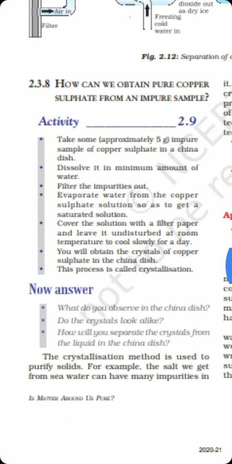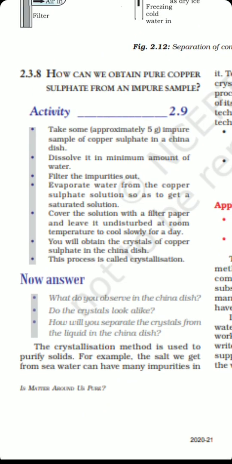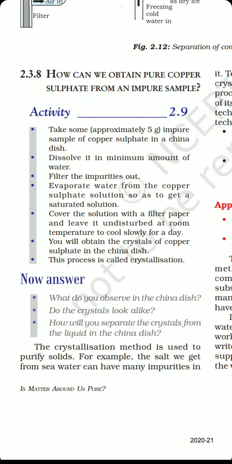Now let us see how can we obtain pure copper sulfate from an impure sample. For this we have to carry out a procedure called crystallization. First of all, we will take some copper sulfate and mix it with water. Then we will filter the impurities out of it and evaporate water from the copper sulfate solution. After this, we will have to keep this solution undisturbed for about 1 day. After 1 day, crystallization process will take place and you will be finding the copper sulfate crystals in your china dish. The crystallization method is used to purify solids which usually have some impurities embedded in it.